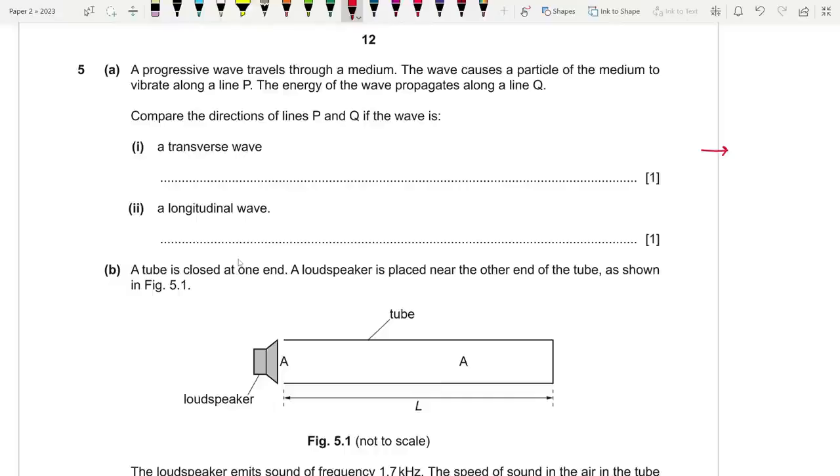Now for a transverse wave, the direction of oscillation of the particles is perpendicular to the direction of energy propagation. So here we write they are perpendicular, or you could just write perpendicular. That is also fine. And for longitudinal waves, you can just write that they are parallel. Okay, they are parallel.